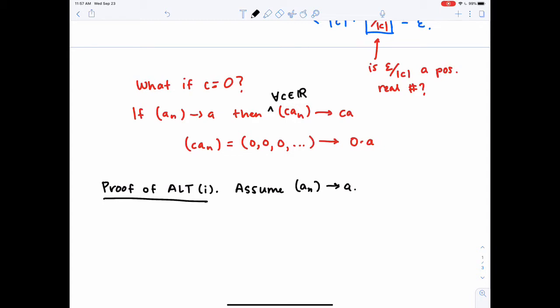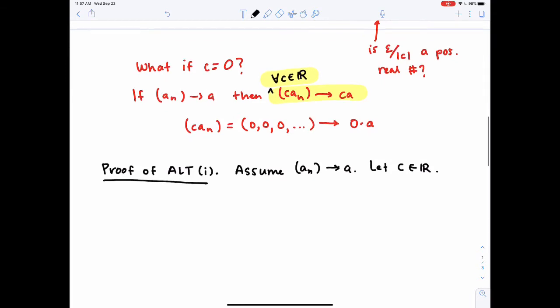So the format of the conclusion is now going to tell me how do I continue in my proof and lay out the logical structure of what remains. So I have to prove for all C, which means I need to let C be in R. This is just an arbitrary value. Now remember, the value of C determines how I am going to prove this. When C is 0, I have to do something else. So that means we're at the place where we're ready to split into cases.